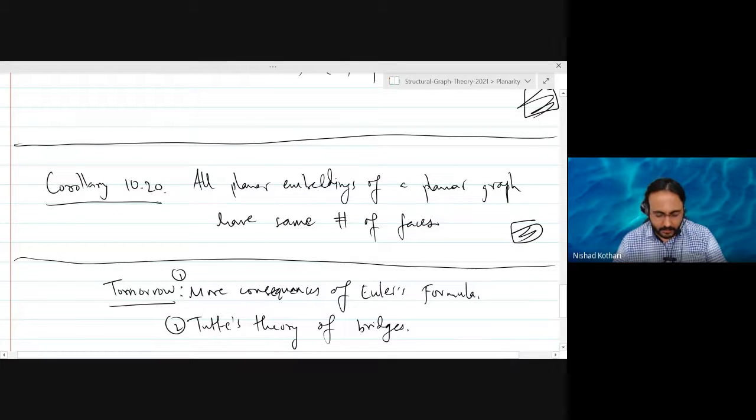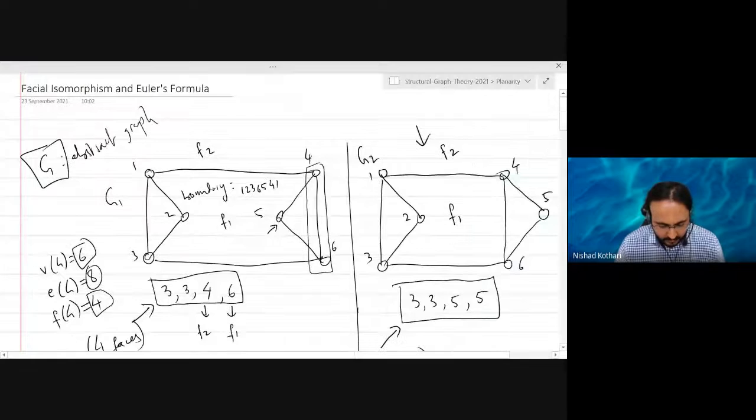Okay. So, in particular, towards the end of yesterday's lecture, we proved Euler's formula, right?